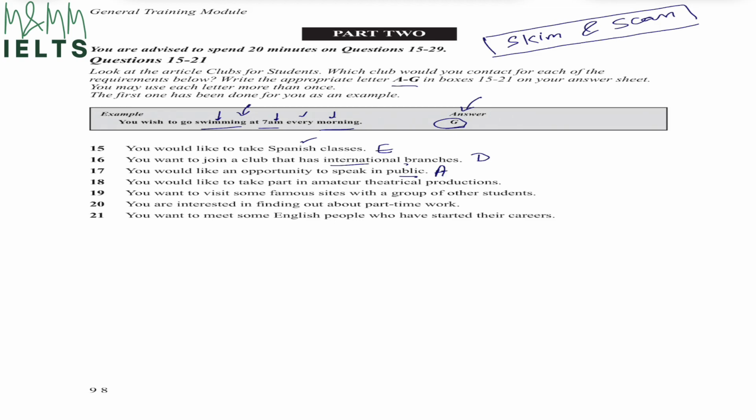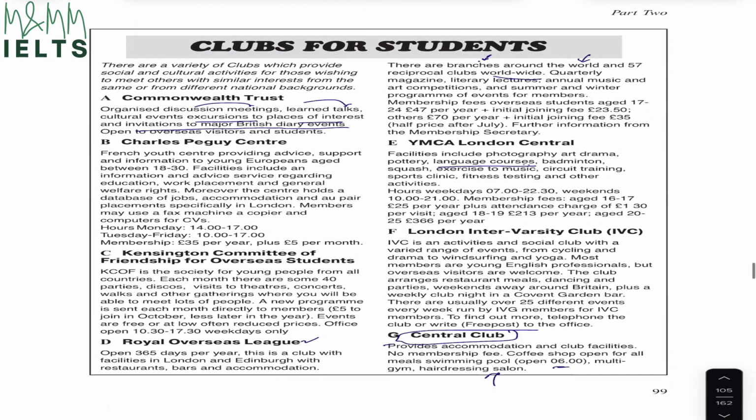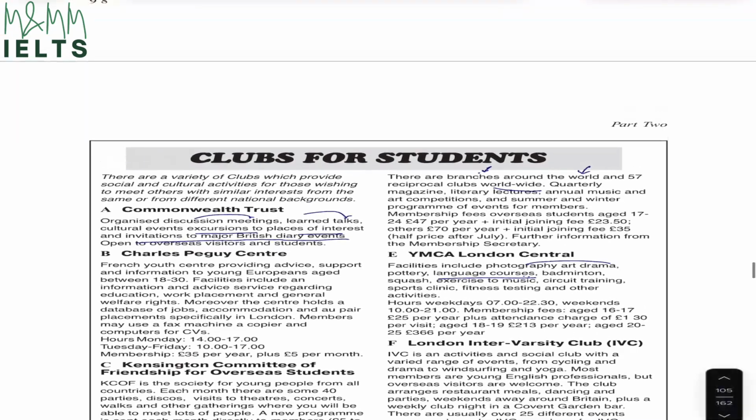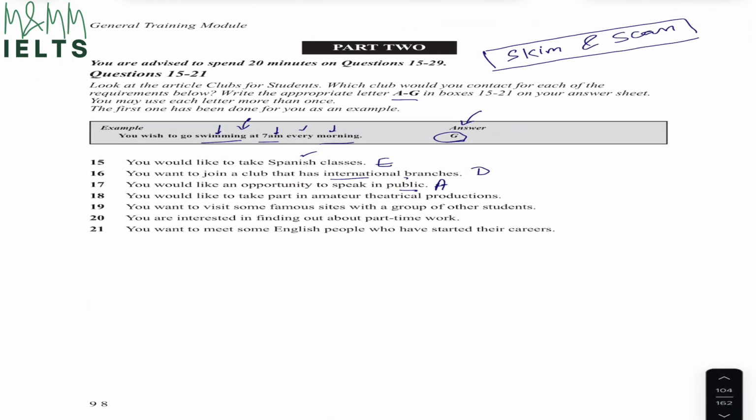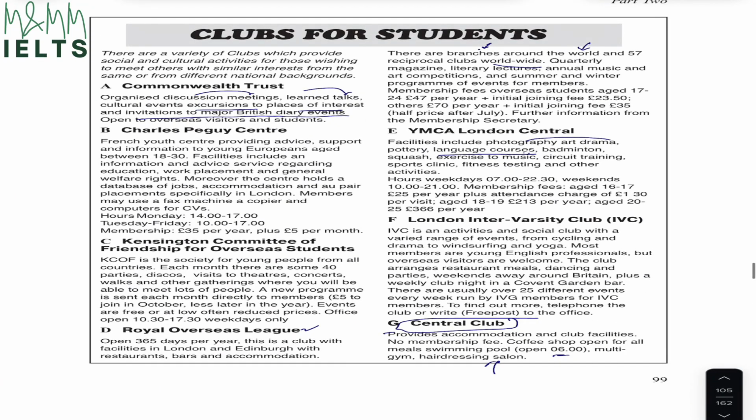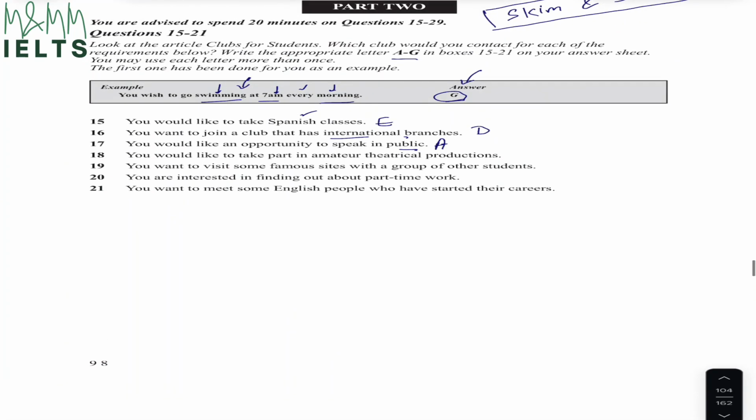Next, you would like to take part in amateur theatrical productions. If I look at paragraph number E, facilities include photography, art, drama, pottery, language courses, badminton, squash, exercise, music, circuit training, sports, fitness training, and other activities. The moment they mentioned photography, art, drama, that's all related to theatre. And we want to take part in amateur theatrical productions. That means my correct answer has to be E.